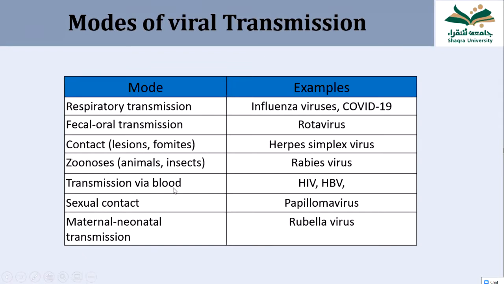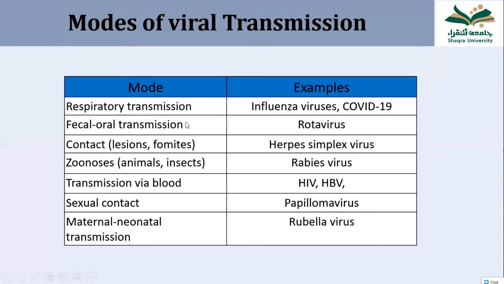And it can also be transmitted via blood transfusion. Some of them are transmitted sexually, and some viruses can transmit from mother to child during pregnancy. So these are the modes of transmission, and we should also learn the examples. The viruses which are transmitted through the respiratory route include influenza virus and COVID-19, and there are many others. Just for example, it is given here.